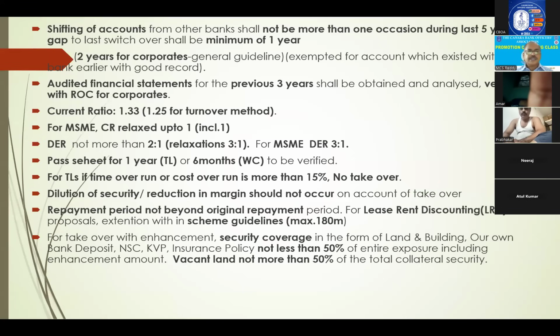Security coverage, whatever it is, the party compulsorily has to bring. Next, takeover with enhancement. Security coverage in the form of land and building, our own bank deposits, NSC, KVP, insurance policy, etc., should be not less than 50% of the entire exposure, including enhancement amounts. This is in case of takeover with enhancement. So minimum 50% security should be there. In that, again, vacant land not more than 50%, in that collateral security.